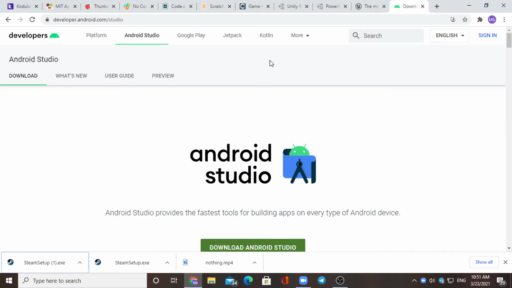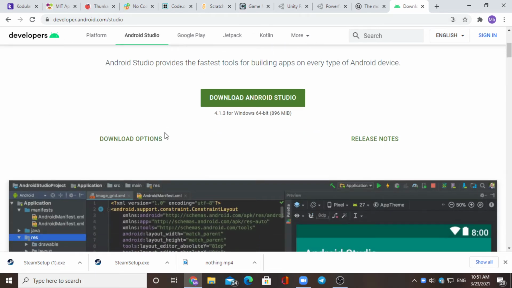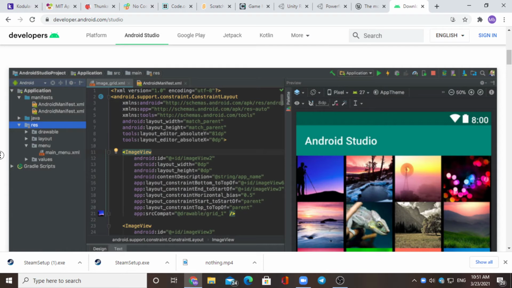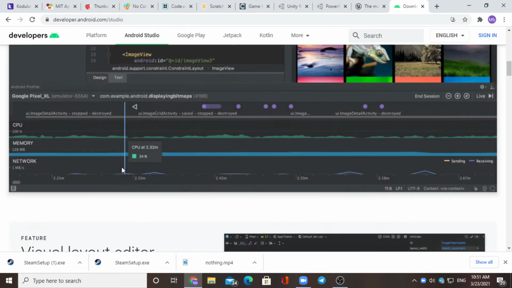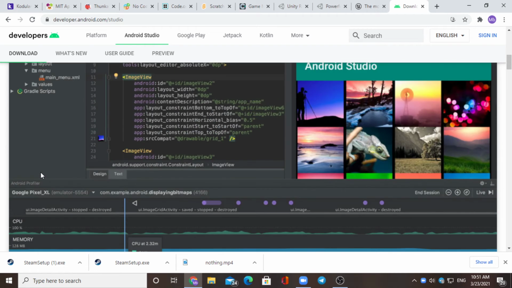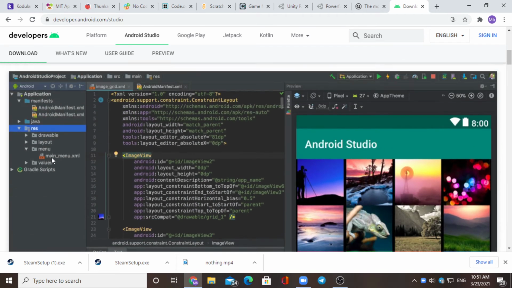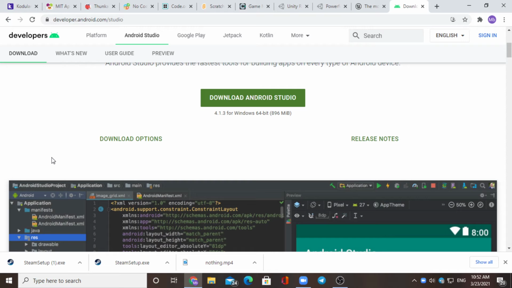And next, this is made by Google. You can see here, this is Android Studio. In Android Studio, you can make apps and games both with languages like Java, C, C++, Python and JavaScript.